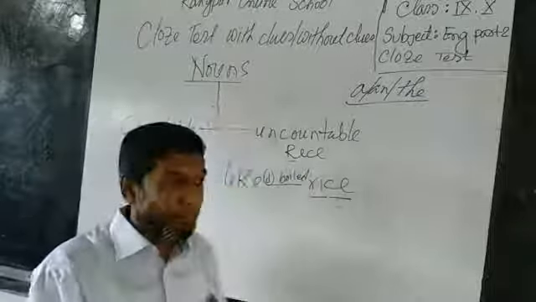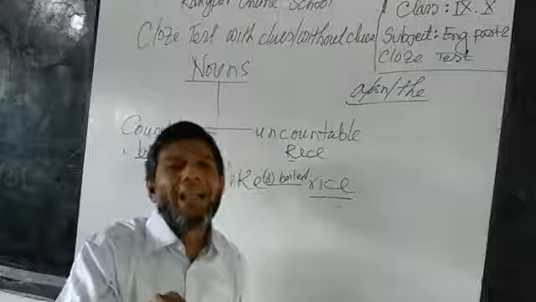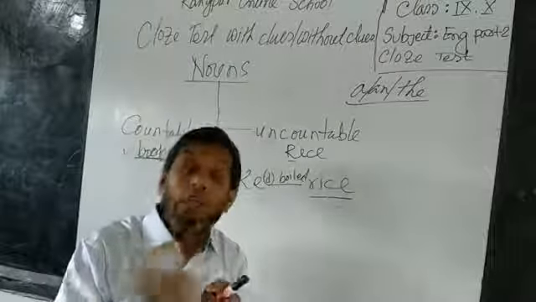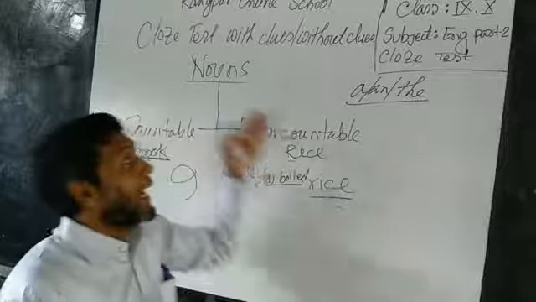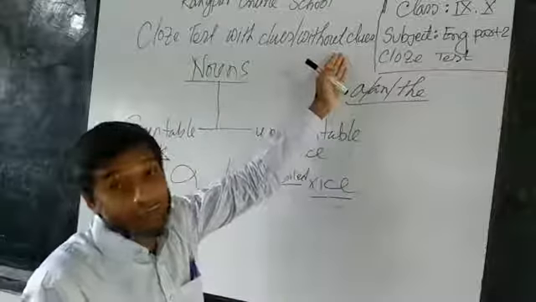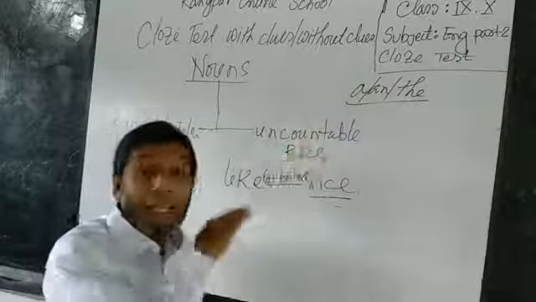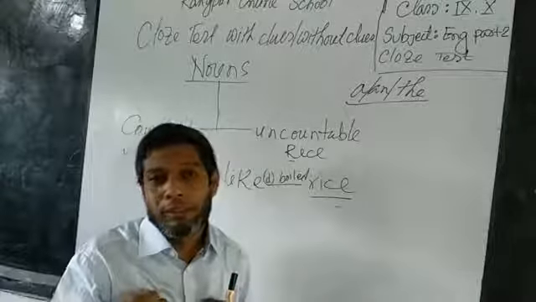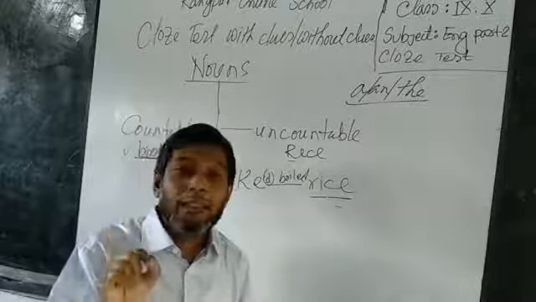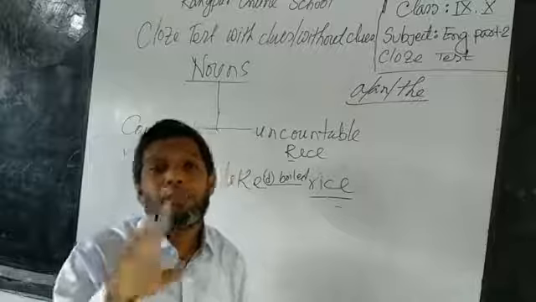So as a student, if I know in which places a noun can be used, then I can fill in the blanks very successfully. In this way, if I know the uses of each part of speech, I hope, as a teacher, all the fill in the blanks will be very easy for you.